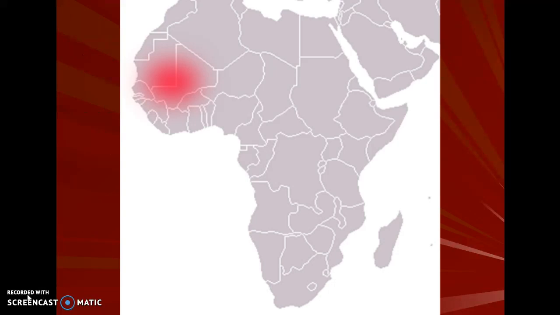Okay? In case you see a map on the SOL that is just highlighted like this, you need to be able to recognize that they are asking you to tell them that Ghana, Mali, or Songhai is in the western part of Africa. If it's pointing to the right in East Africa, then they're probably asking you a question about where the first early human was found. Lucy, or Australopithecus, was found in East Africa, Ethiopia. But for the purpose of this presentation, we're focused on the West African trading kingdoms where gold and salt was traded, and the Trans-Saharan trade route.